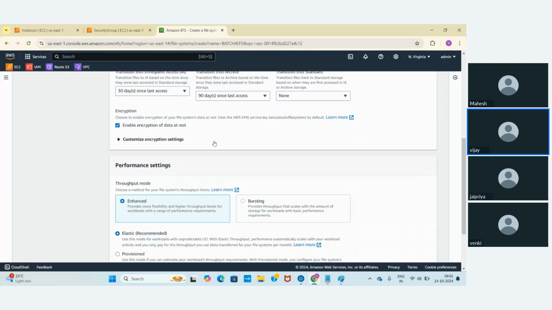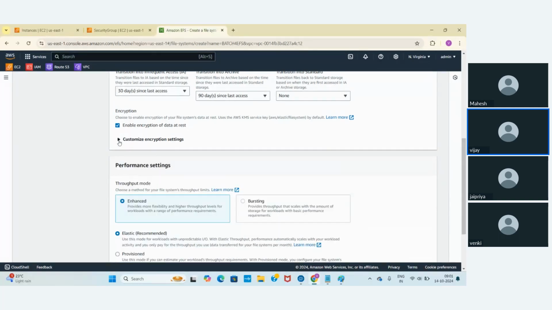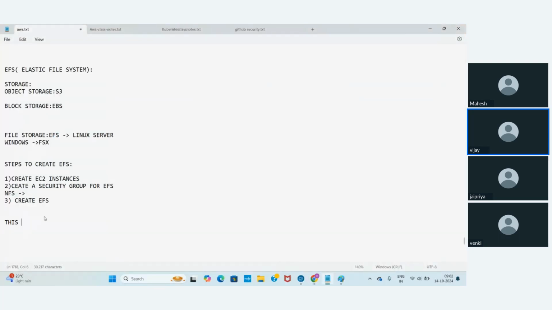And encryption, 100% we are going to do in real time. I already mentioned what encryption is: the data which you are keeping and retrieving, both when the data is entering and when it is being retrieved, has to be encrypted. That means no one from the external world can see the data. For example, if you enter plain text like 'Hi, this is Vijay', it becomes something like X, Y, Z, some random value. Using encryption, no one is going to see our data.